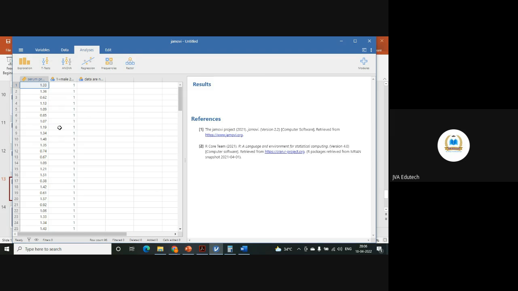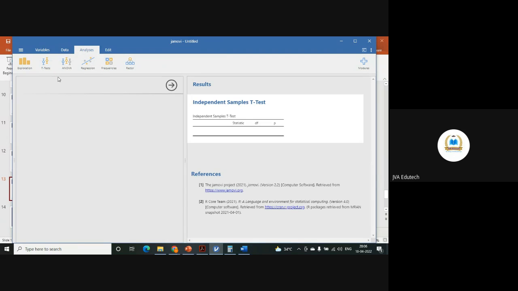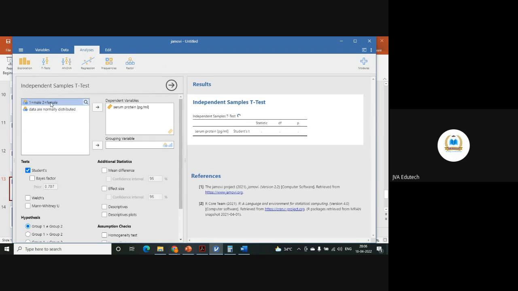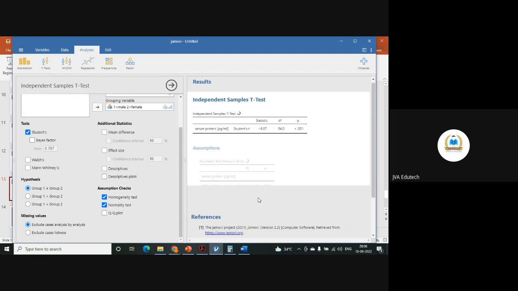So this makes it a case of independent t-test. Let's see here in t-test, independent samples t-test: you select your serum protein and this as the factor, where 1 is equal to male, 2 is equal to female. And here it will give you the option of homogeneity test, and the normality test also you can do.